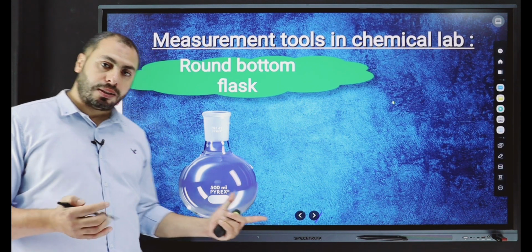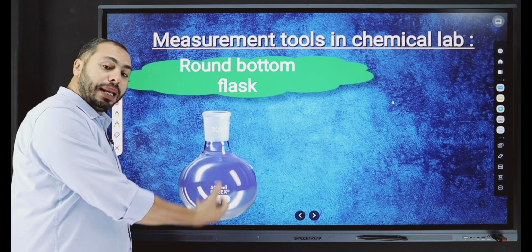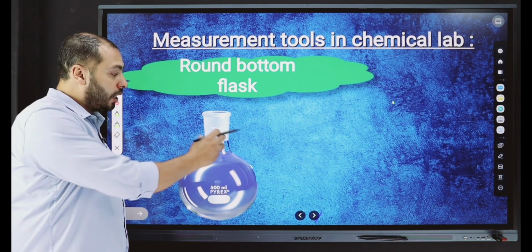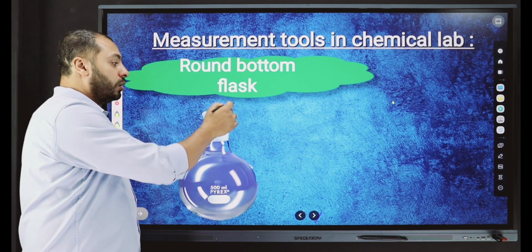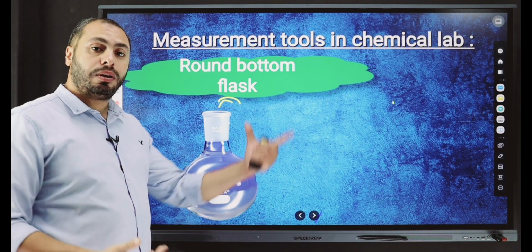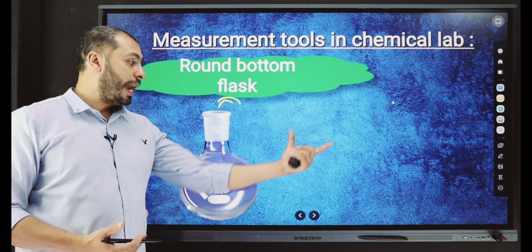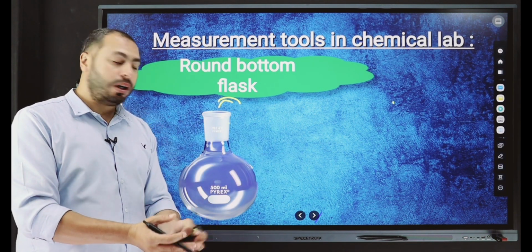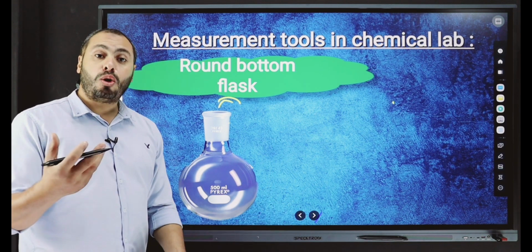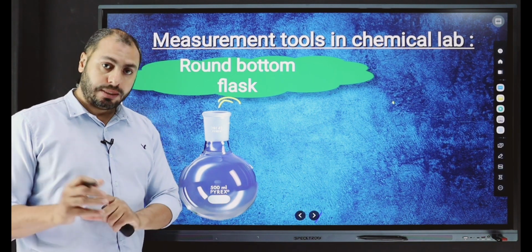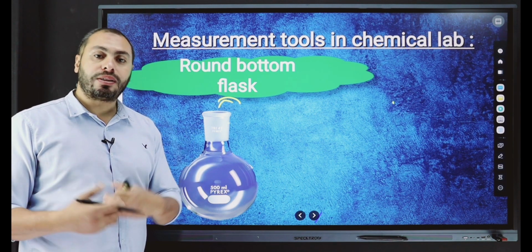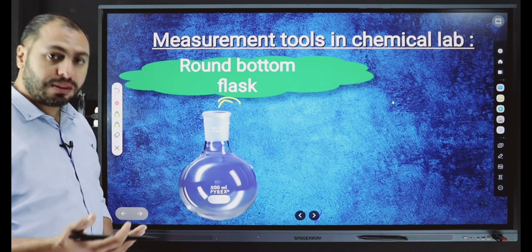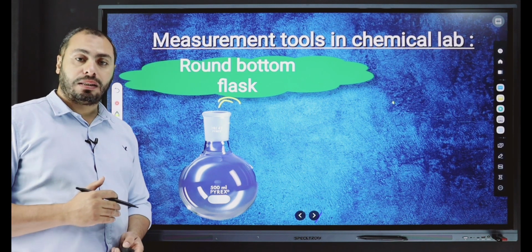How do we prepare the distilled water? We take the water and heat it in the round bottom flask, and it gives us water vapor. We make condensation for this water vapor so it turns from water vapor into water drops, and we make a collection of the water drops, so we get distilled water. Distilled water means water empty of salts and minerals, so we can use it safely for antibiotics.